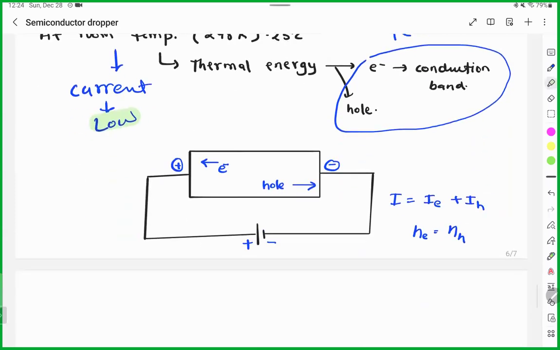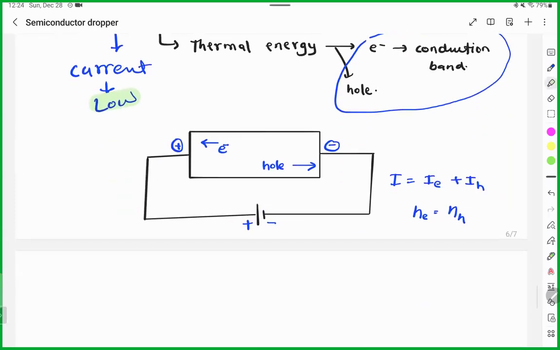Okay. So tell me guys, if you want to increase the conductivity, what can you do? Pratigya, if you want to increase the conductivity, what can you do? Again, repeat, please. If you want to increase the semiconductor conductivity, what can you do? Add impurities. Yeah. So what will be the impact of the impurity?